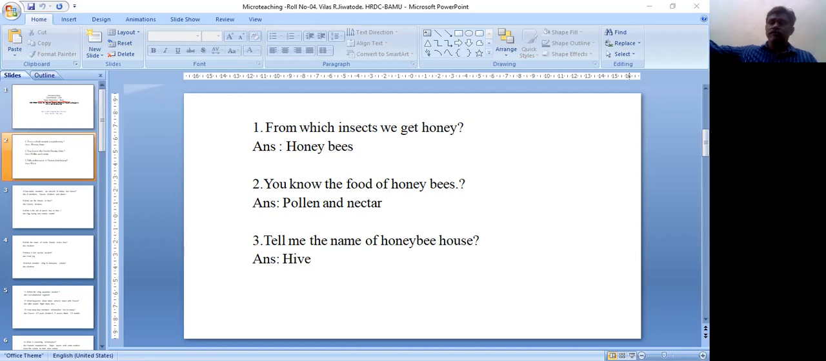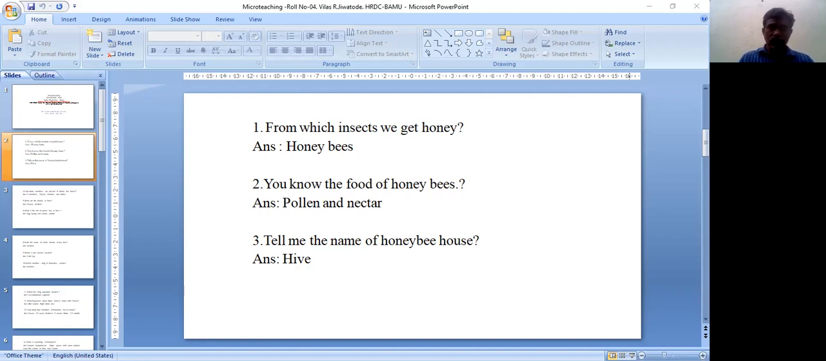Next question is, what are the females in the hive? We know there are three members in the honeybee house: queen, worker, and drone. Of these, the question is, what are the females in the hive? See this, queen and workers are the females in the hive. The third member is the drone. This drone is a fertile male.